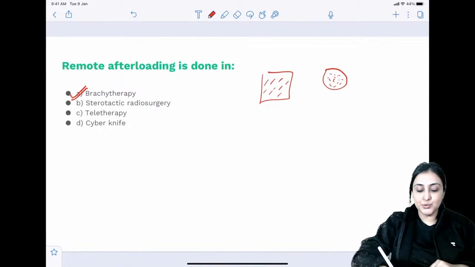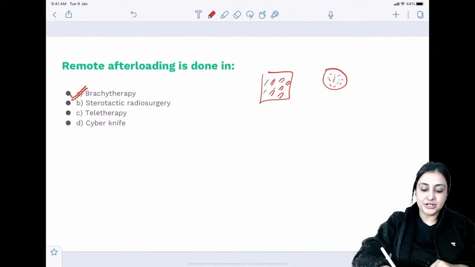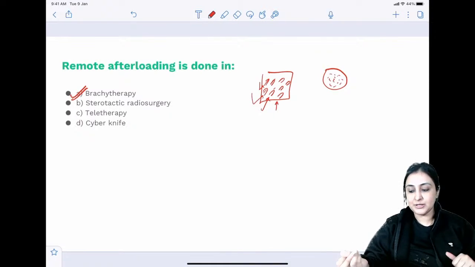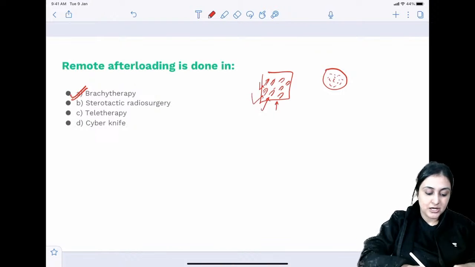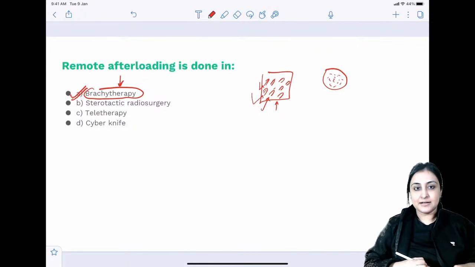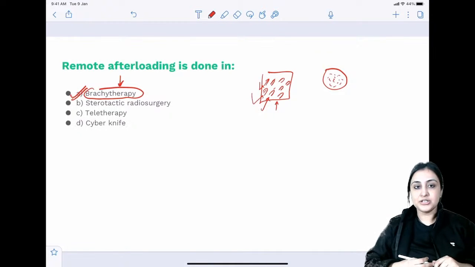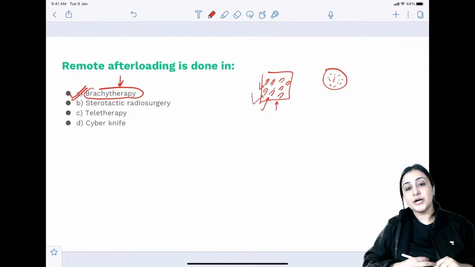So first I go and put empty pellets, and then I have a robot come and put the radioactive isotope within those pellets, so that nobody gets exposed except the robot, but we don't care about robotic exposure. That is why remote afterloading is done in brachytherapy. Brachy means close to the tumor.